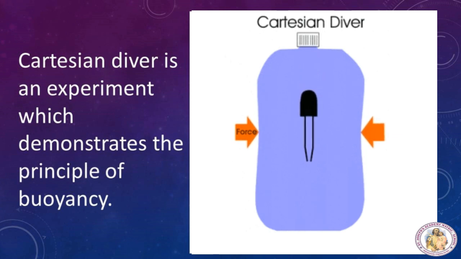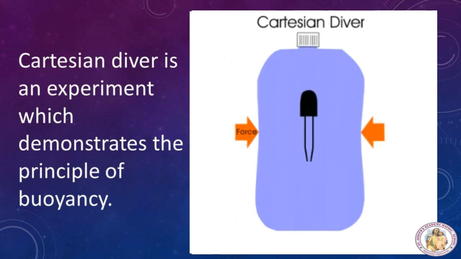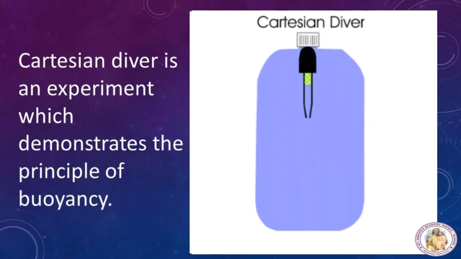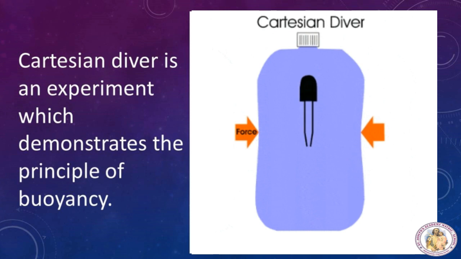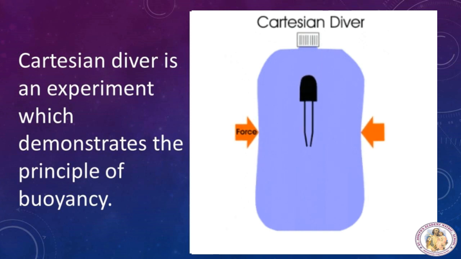When pressing the bottle, additional water enters the diver, thus increasing the average density of the diver, and thus it sinks. So why is it sinking? When pressing the bottle, additional water enters the diver, increasing the average density of the diver.